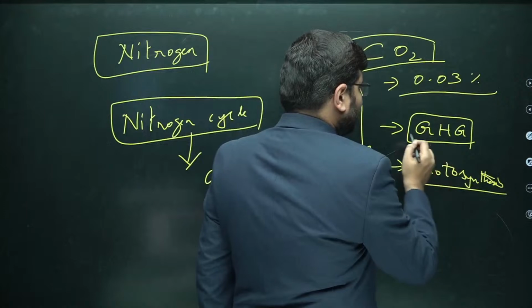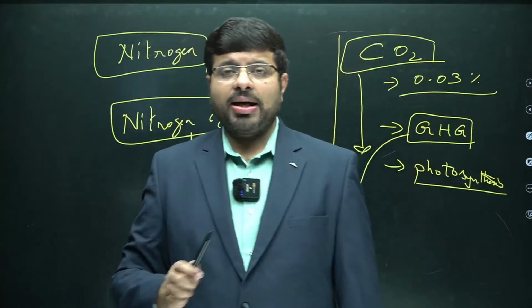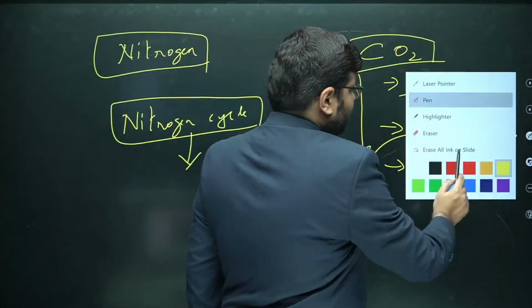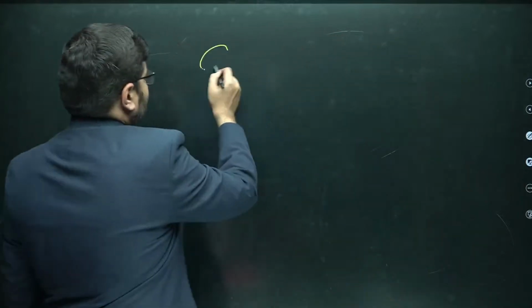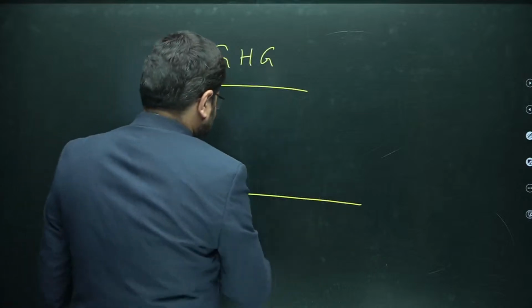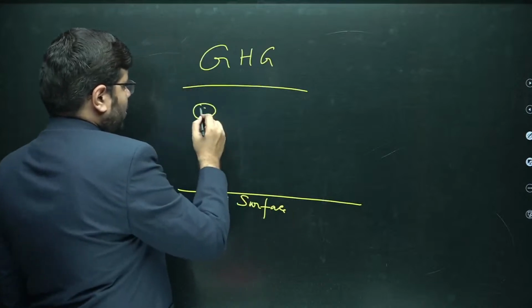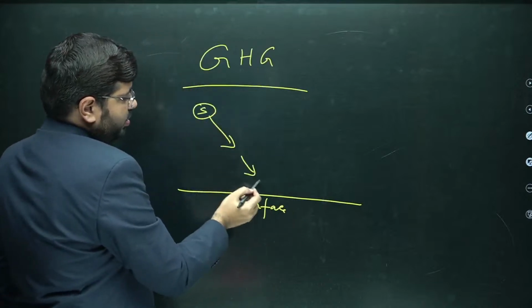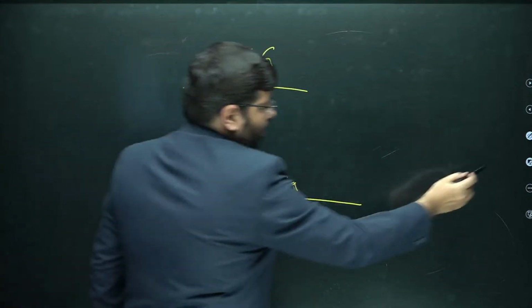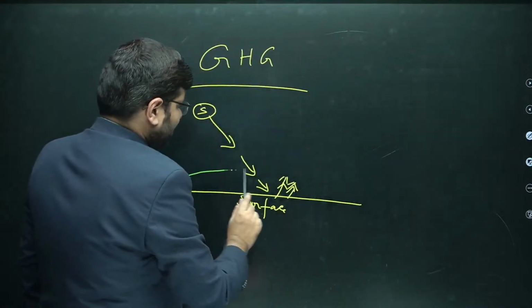And coming back to the greenhouse gas concept, carbon dioxide is very important because the greenhouse effect by nature is very, very important. For example, imagine this is the surface, this is the sun. Energy received from the sun reaches the surface, then it reflects here. Let me shade this in green color.